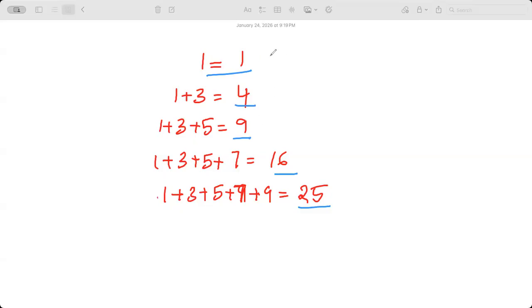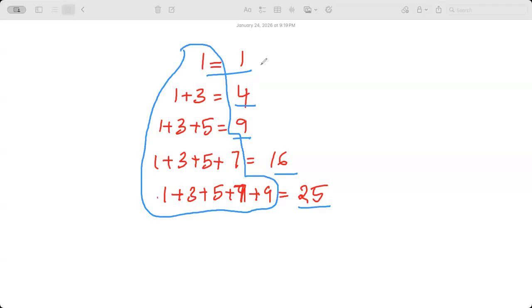The number of odd terms squared is equal to... What am I trying to do here? Adding the odd terms. So what is that? The number of terms squared. The sum of the first n odd numbers. What is the general formula?